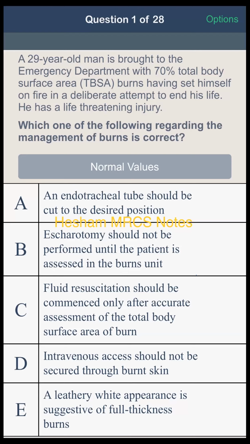But then sir, you will go with E? Yeah, I'll go with E, sir. Most correct option appears to be E. Okay, right. The full thickness burn or the third degree burn has loss of the whole epidermis and the whole dermis, and also penetration onto subcutaneous and muscle. This may cause a leathery white appearance, which is suggestive of full thickness burn, and it is also desensate, no sensation. And this is right. I've chosen that.